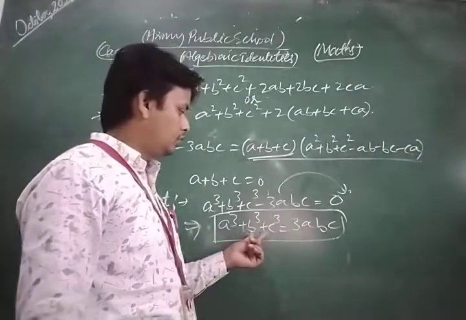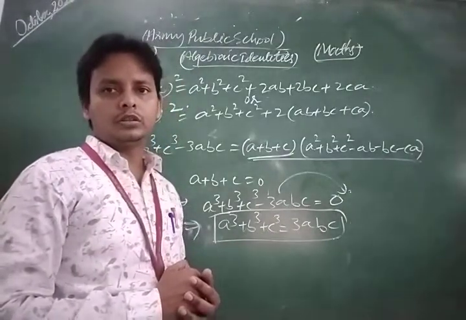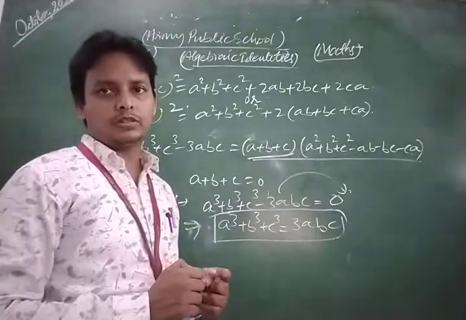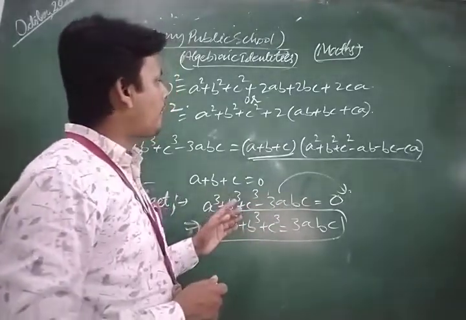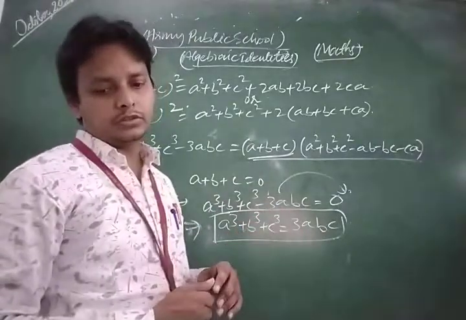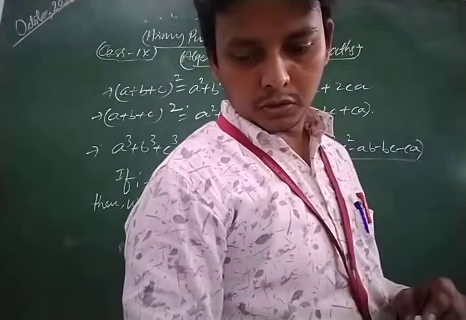Okay, dear students, this is one of the most important identities of your syllabus. Now, dear students, we will solve some important questions based on these identities.